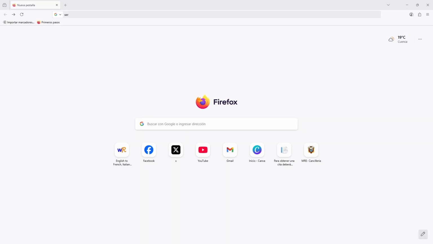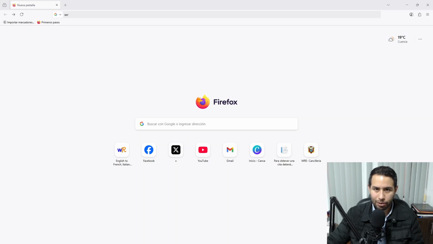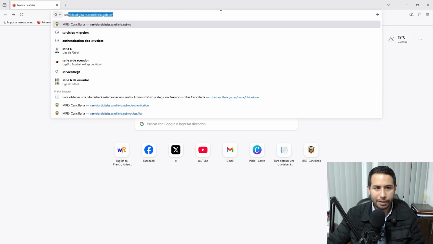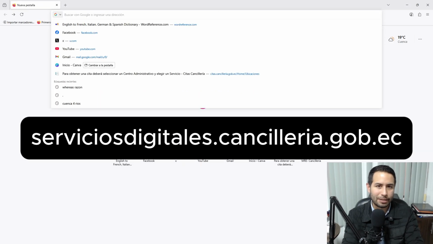So now, let's go to the website and let's see how this is made step by step, okay? The first thing is go to your browser. I have my browser here. Let's put me here. And right here, serviciosdigitales.cancilleria.gov.ec.